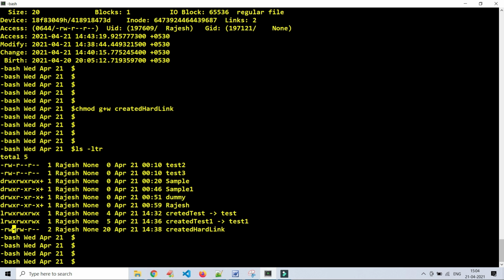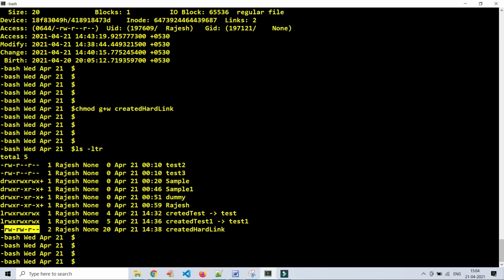We already saw this, right? So 4 plus 2 plus 1 is 7. In the same way, for groups also 7, and for others also 7. So what is the value of full file or directory permission? 7, 7, 7.